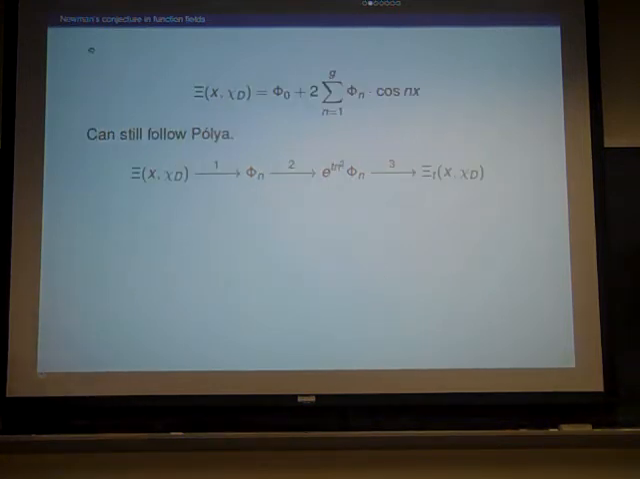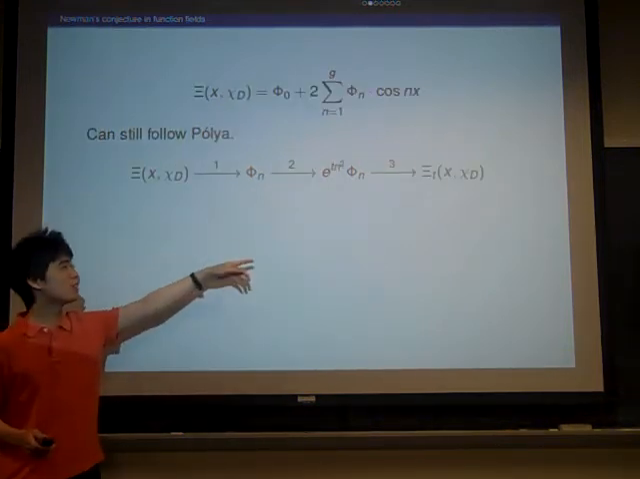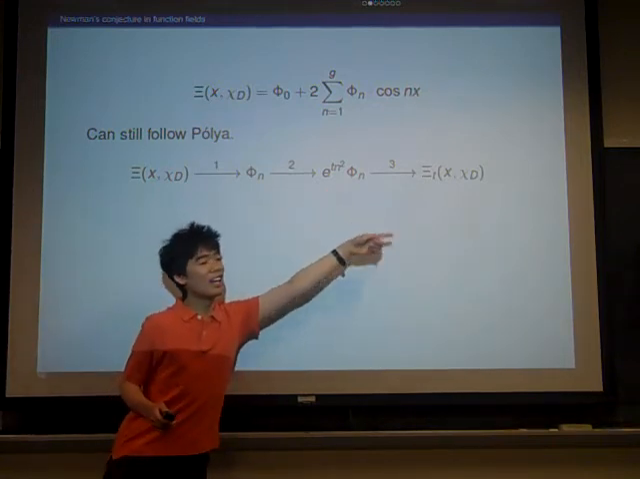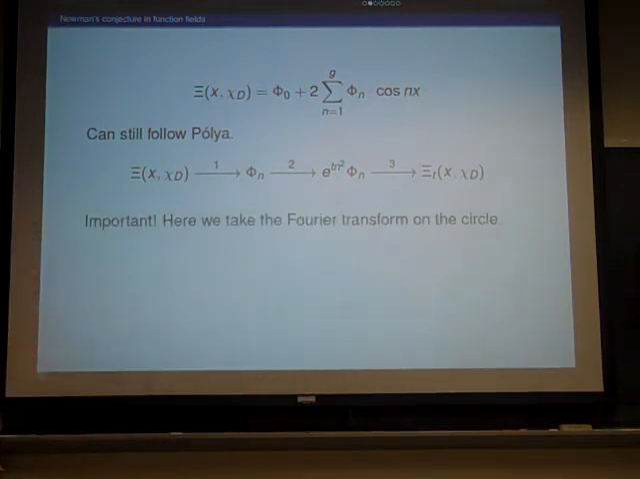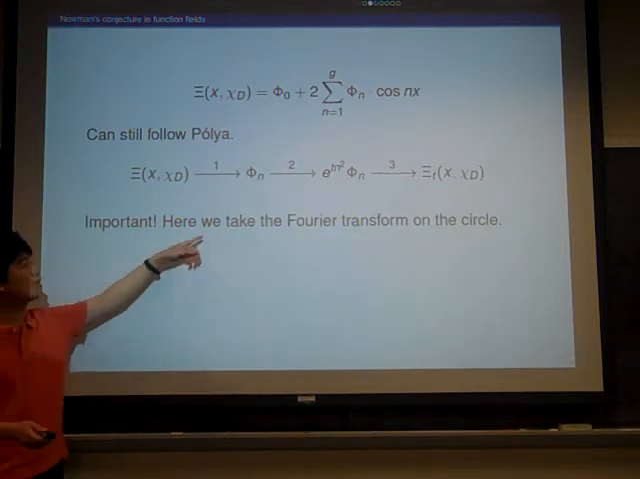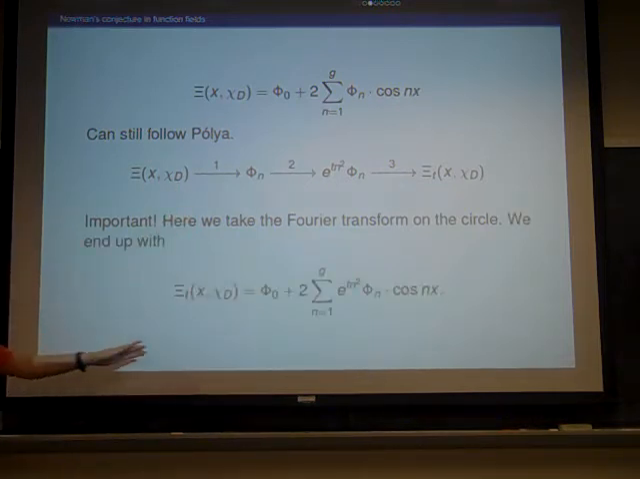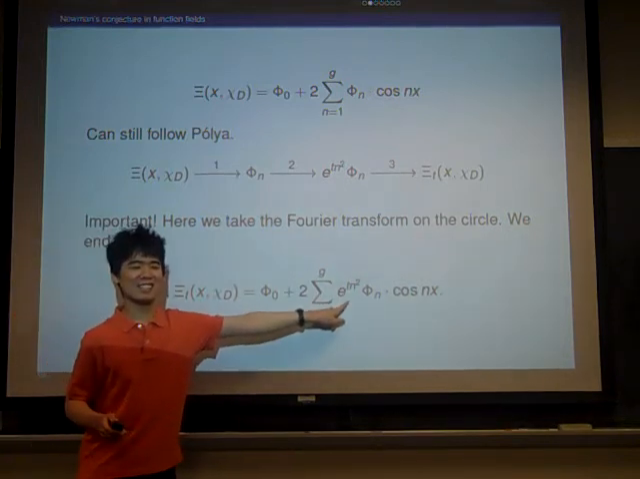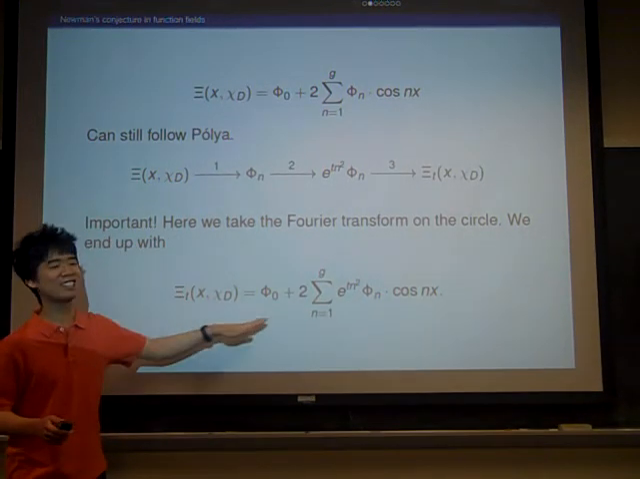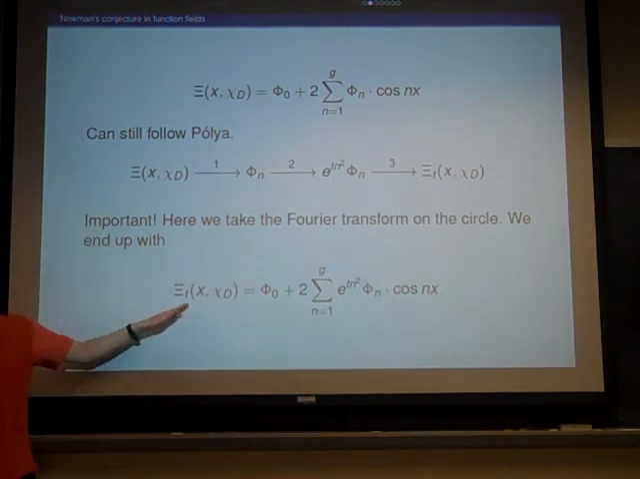And then we can follow Pólya's setup again, where he took the Fourier transform and then had this parameter t, and then went back. In this case, we take the Fourier transform on the circle because we have periodic functions. So what ends up happening is all we end up doing is just putting an e to the t n squared factor here. So we still have functions that are very easy to work with, even after inserting this parameter t.